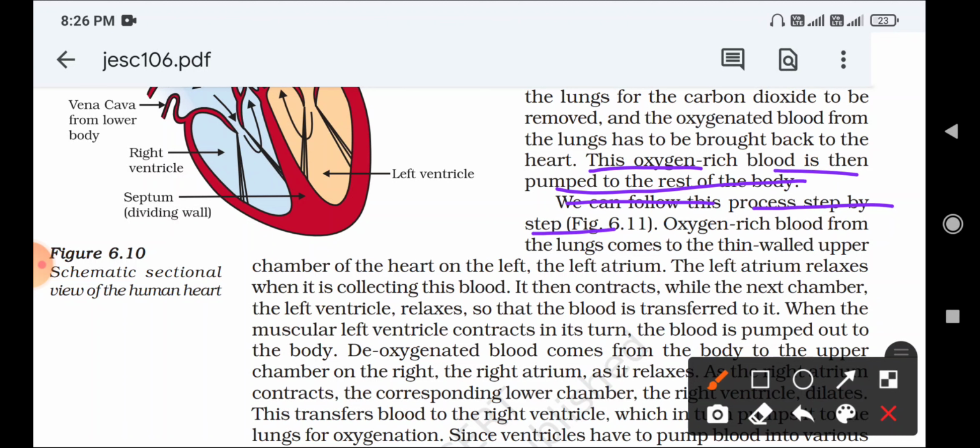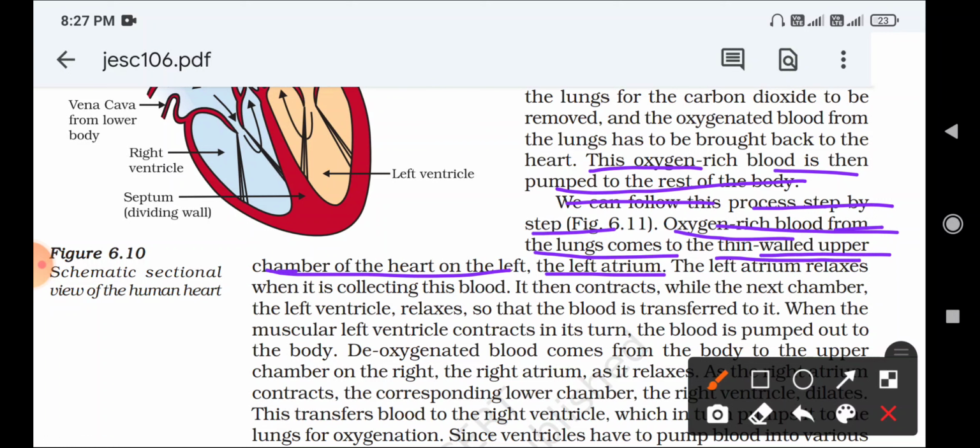Next, the oxygen rich blood from the lungs comes to the thin walled upper chamber on the left side of the heart, that is the left atrium.